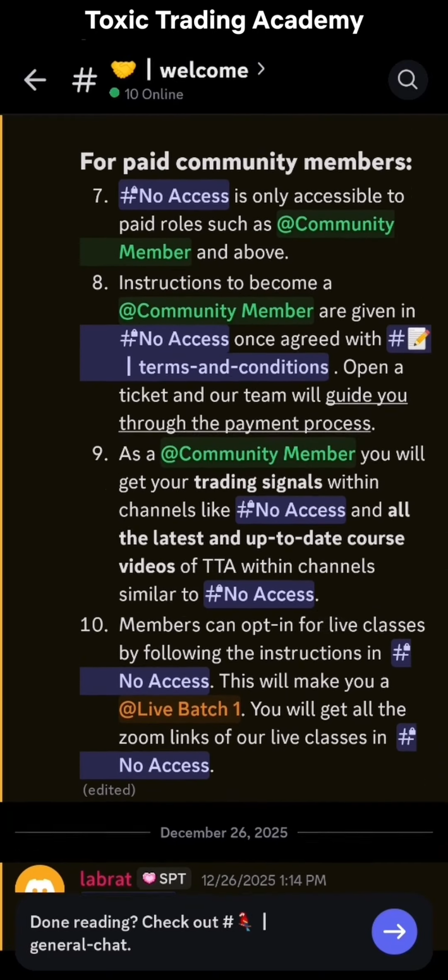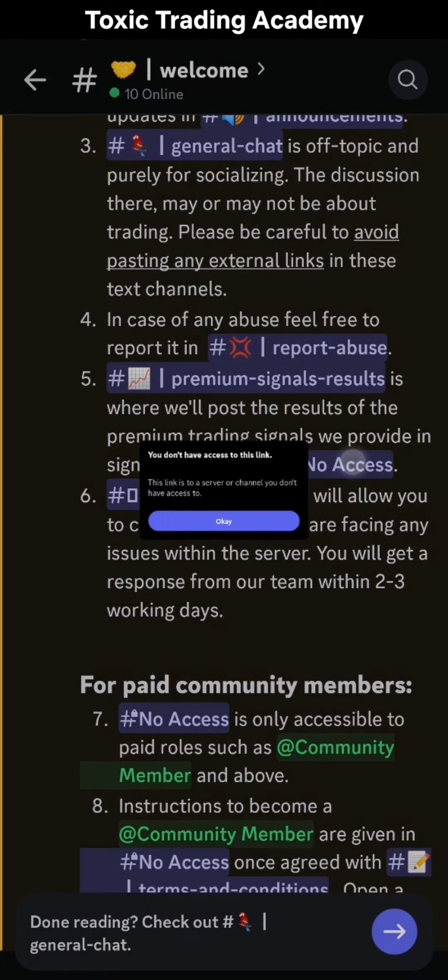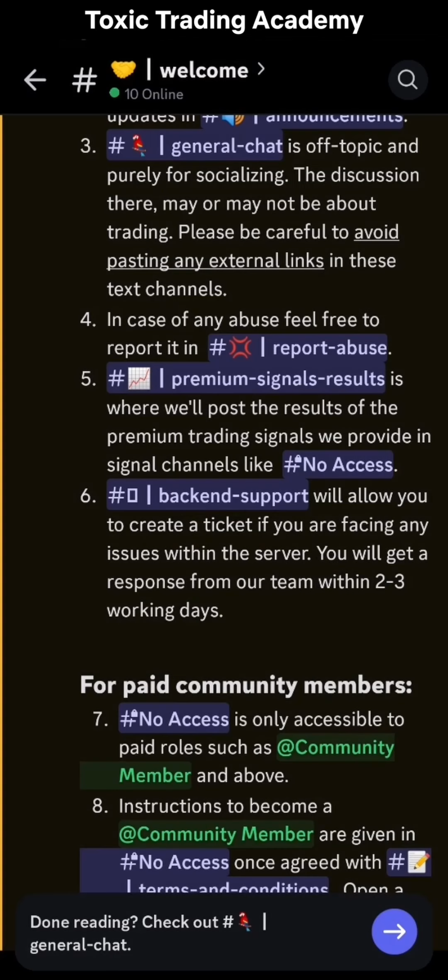Now you will see a number of channels that are mentioned here as no access, that you don't have access to. You need to get access by contacting one of us on the channel, and I'll explain to you how to do that just now. This is the main purpose of this guide, so that you understand how to get the most out of this server. In order to get the most out of the server, you need to get premium access. It is a paid service.